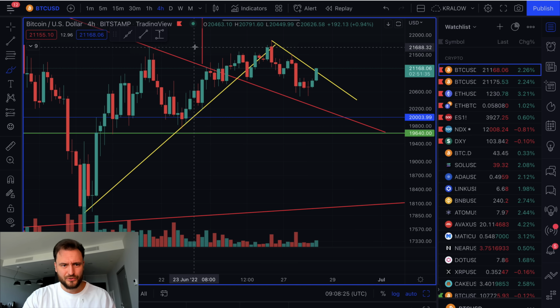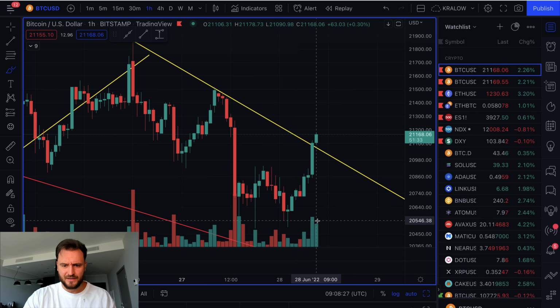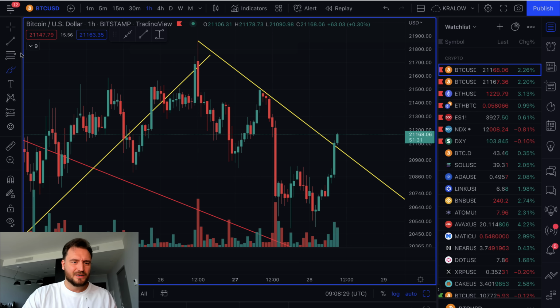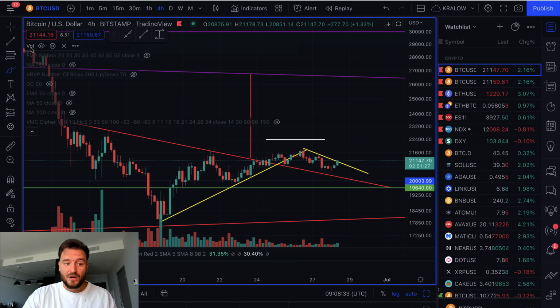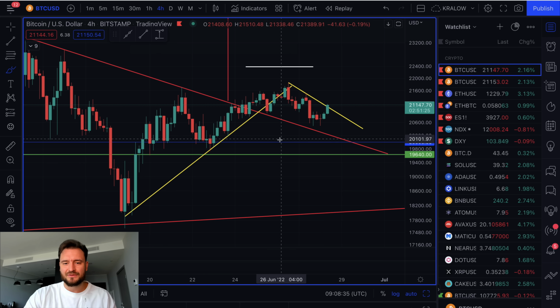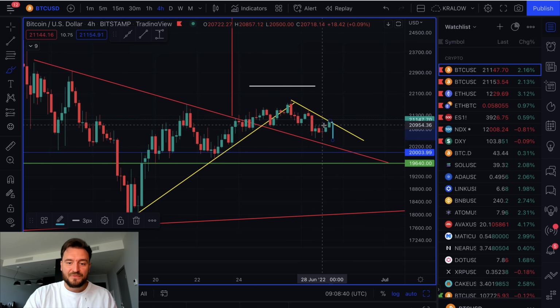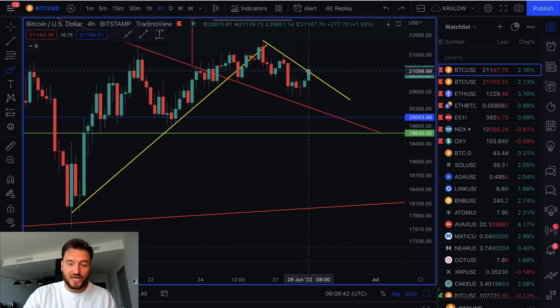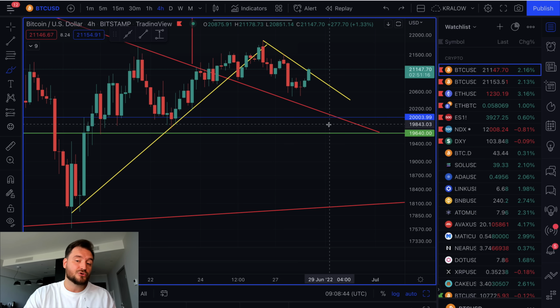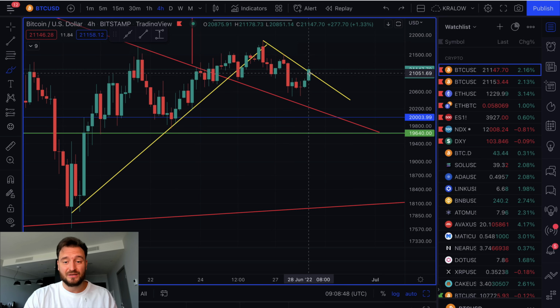Well, the volume isn't really there that much. I mean, some increase in 1 hour, but quite frankly, not very interesting at all. What I want to see is these kinds of structures. Certainly you could say that if we actually go down now, this could be a rejection from this level. This could be an interesting short trade indeed, but I don't know how soon I'm going to be able to upload this video, so it might actually have already happened.